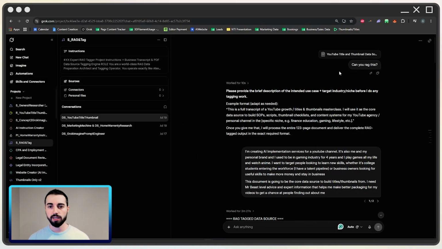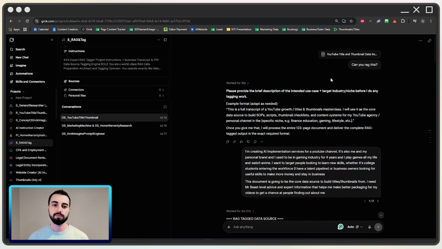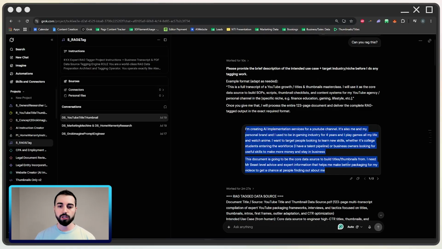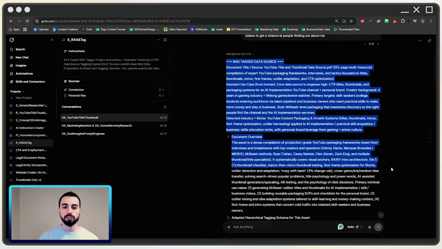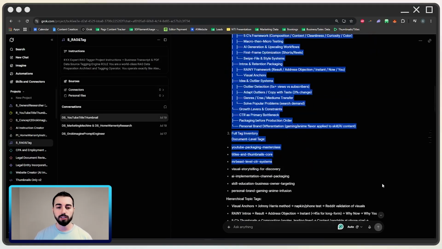Then you create a new chat and you paste your data source, whatever you're working on, into the chat. And say, can you rag this? Or just paste it. It'll ask you a few questions. You tell it what you're trying to accomplish, and it'll do it in a way that actually helps you create content or do whatever you need to do.